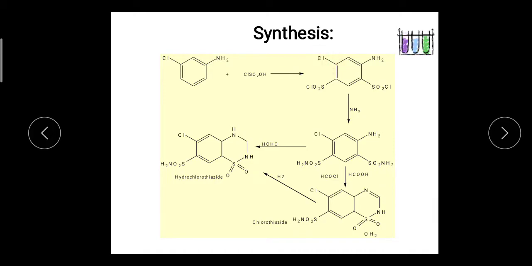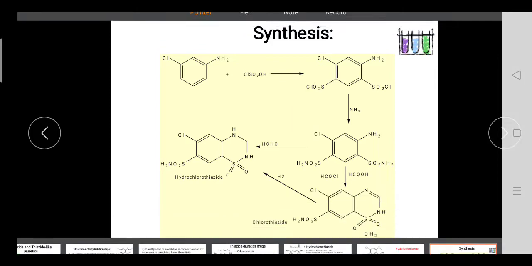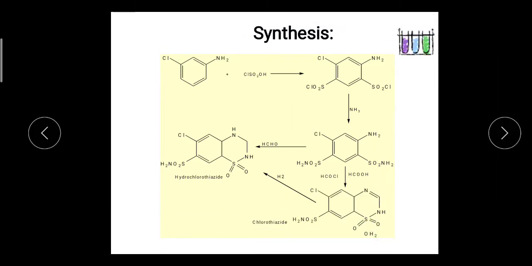The product is 4,6-disulfochloride of 3-chloroaniline.